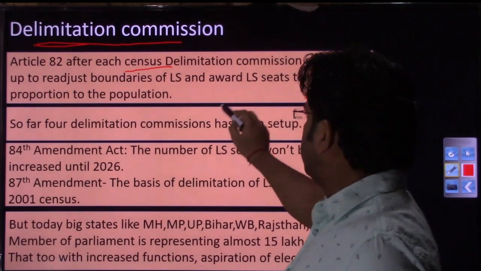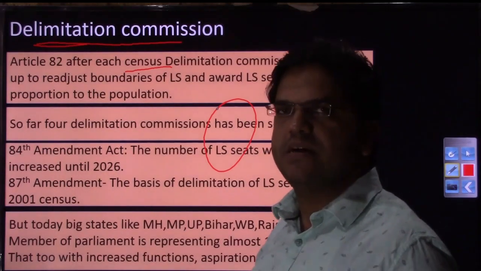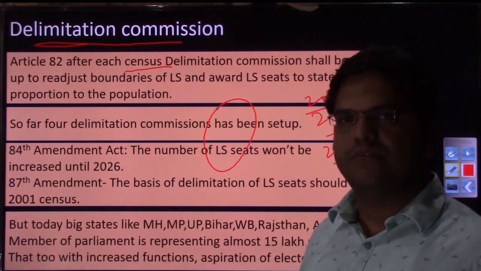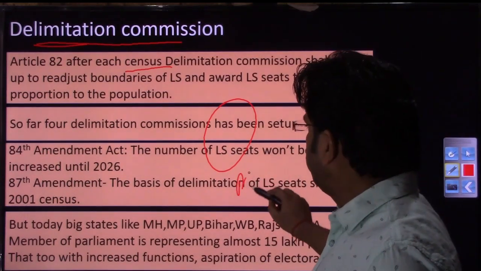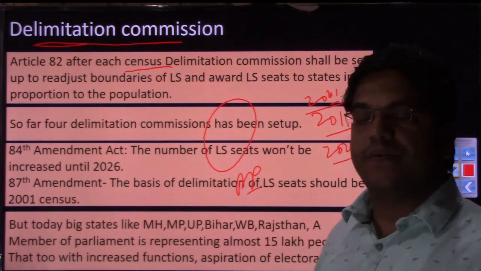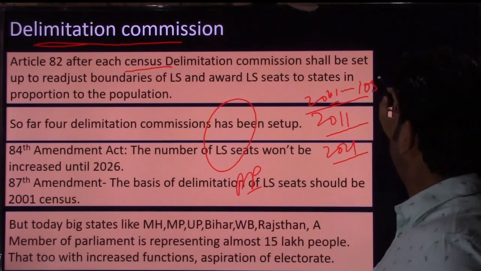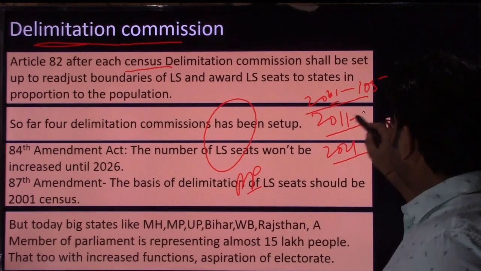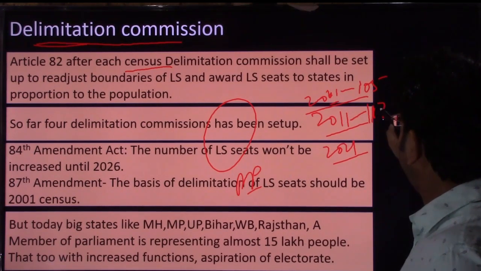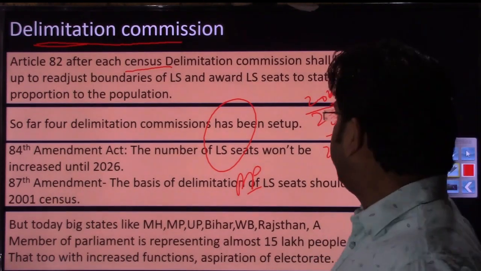Now suppose there is a political constituency at the state level. Our MPs and MLAs are responsible for developmental functions. Although MLAs are directly responsible for development, MPs are responsible primarily for law making at the parliamentary level. Every 10 years we are very productive people. In 2001, our population was somewhere around 105 crores. In 2011, this population increased to somewhere around 117 or 118 crores, so we added 12 or 13 crores people.